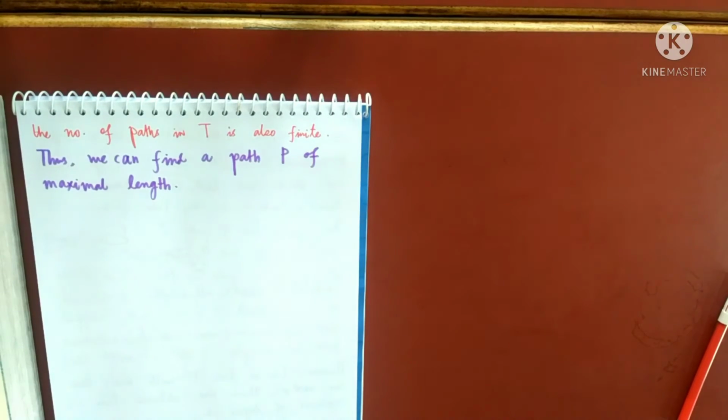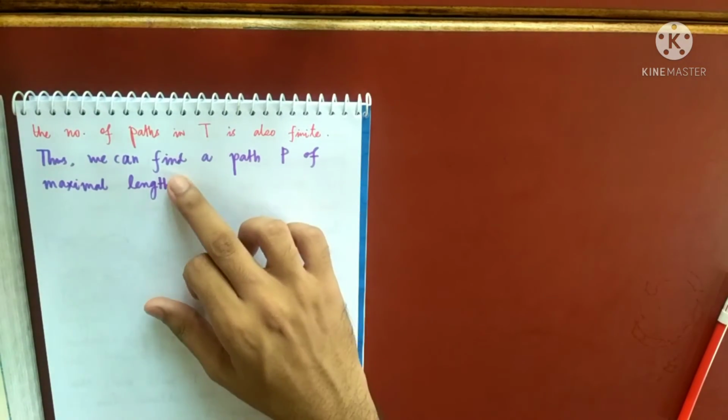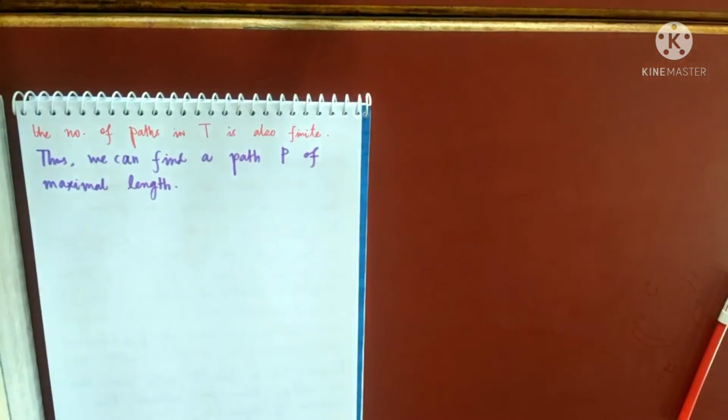There may exist two paths of equal length, so we are choosing one of them. There can be more also.